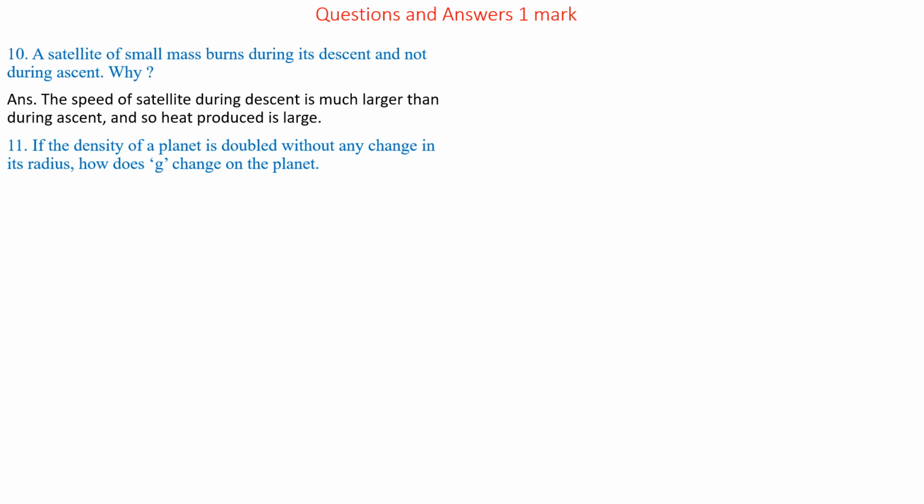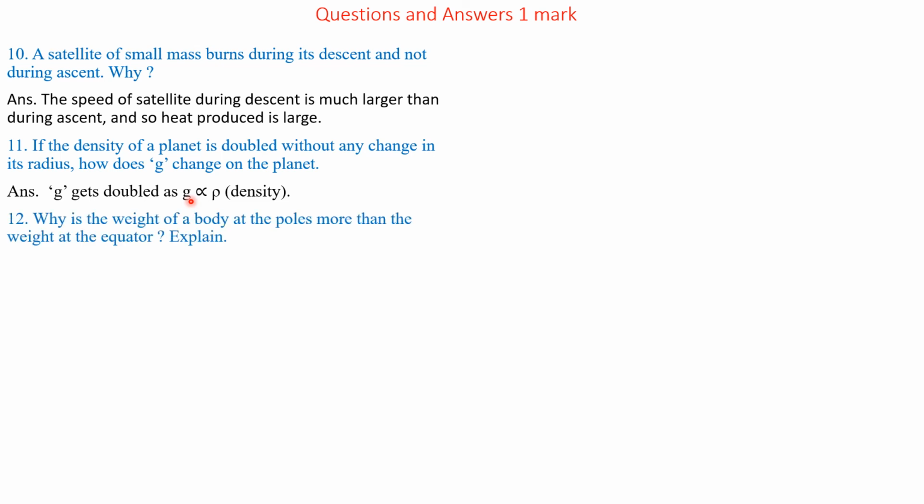Question number 11. If the density of the planet is doubled without any change in its radius, how does g change on the planet? Answer. g gets doubled as small g is proportional to rho, the density. Hence, when density of the planet is doubled, the value of acceleration due to gravity also is doubled.